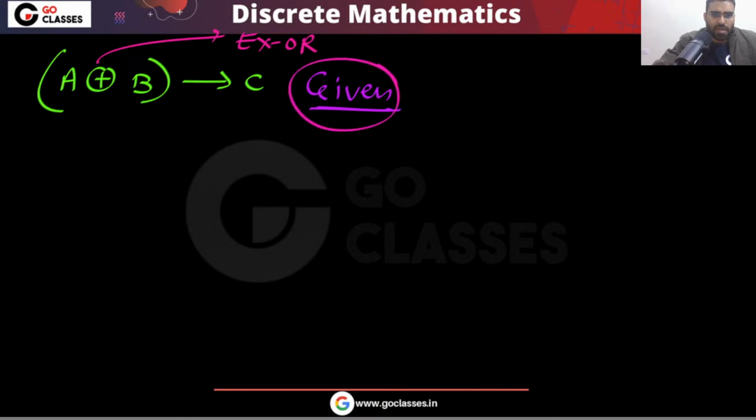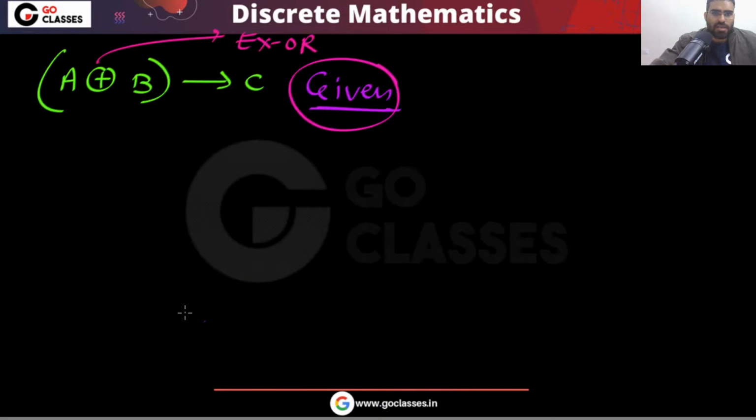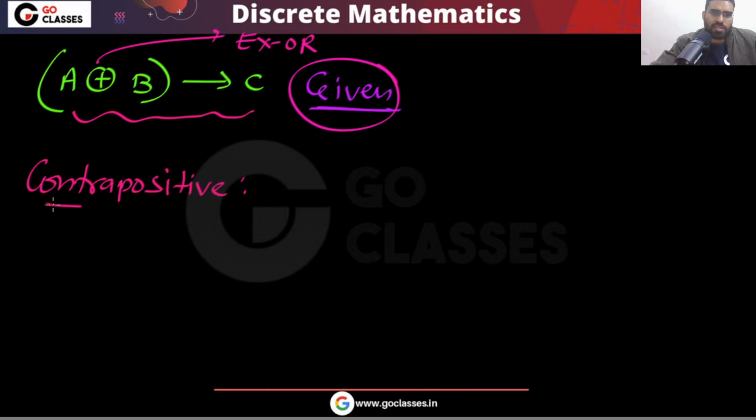Now the question is asking, if C is false, then what can you say? Then what must be true? This is very important: the question is asking what must be true if C is false. So remember, this is your statement. What will be the contrapositive of this statement?